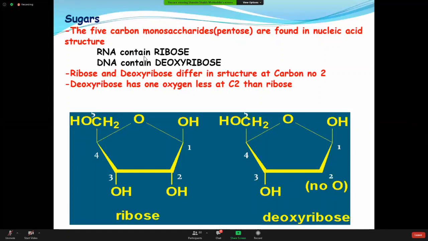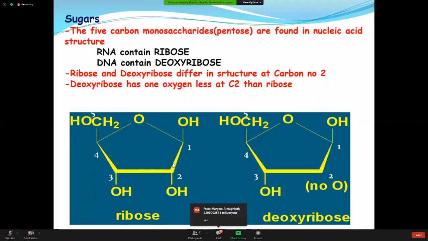Deoxyribonucleic acid. Fine. So that name comes according to the sugar present here. For the RNA, the sugar component is ribose. That's why the name of the molecule is ribonucleic acid. For the DNA, the sugar component is deoxyribose. That's why the full name of the DNA is deoxyribonucleic acid. Am I clear up to here? Yes.